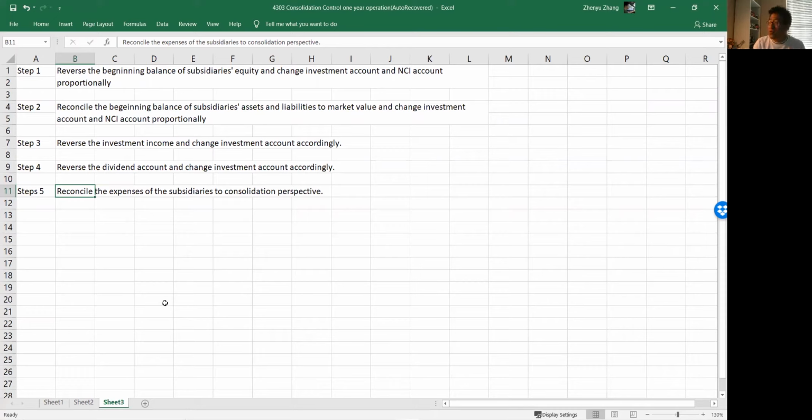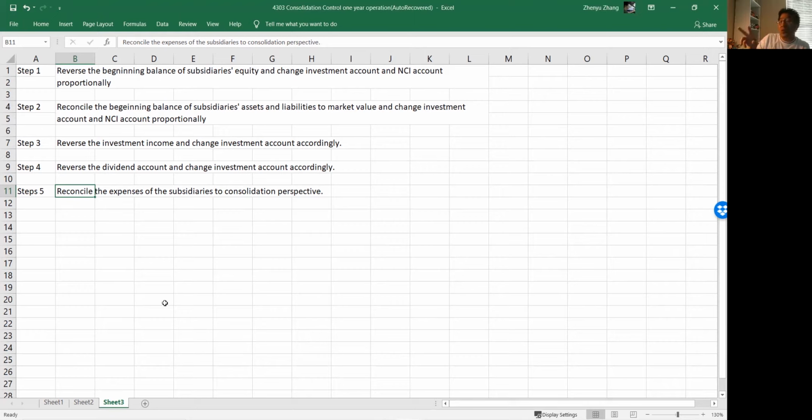What do we mean by proportionally? Here, what's the proportion we talk about? The investment account belongs to Big; NCI belongs to those who do not control, but only own the rest of the shares of Small. So we are talking about 80-20% here. Step 2: reconcile the beginning balance of subsidiary assets and liabilities to market value and change the investment account and NCI account proportionally. What do we mean by reconcile? Reconcile means change. Change what? The beginning balance of the subsidiary's assets, which is historical cost from Small's perspective, changes to market value from Big's perspective. Reconcile is different from reverse.